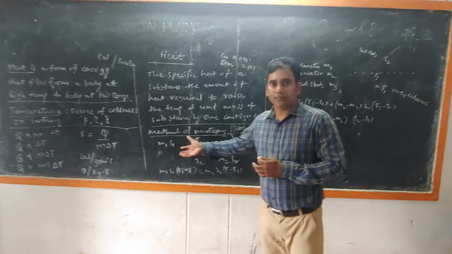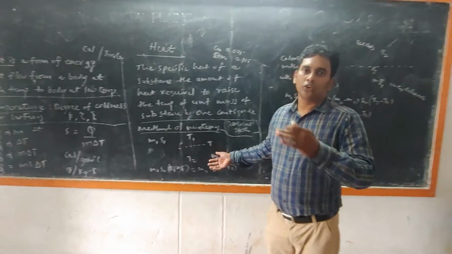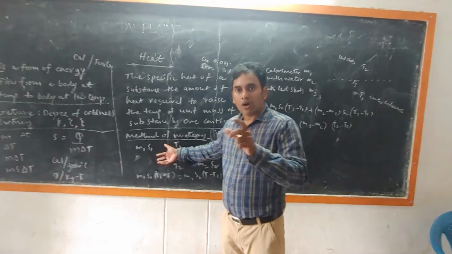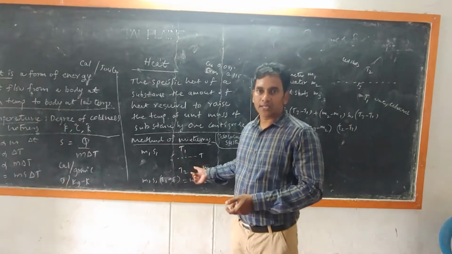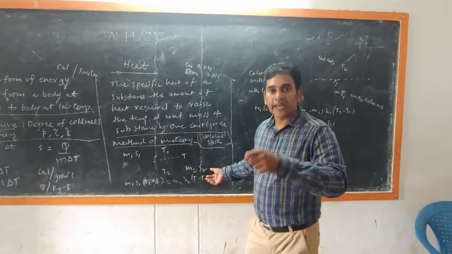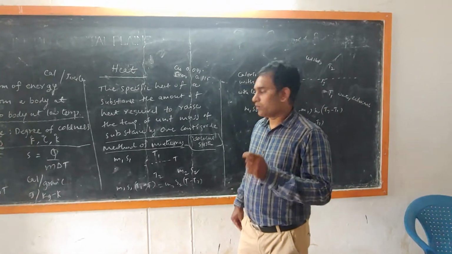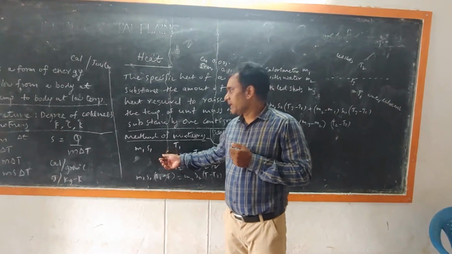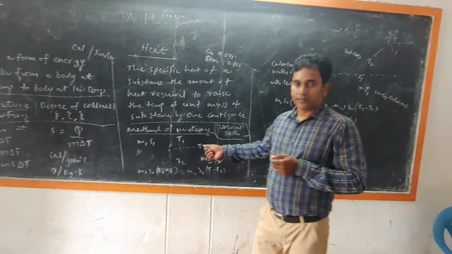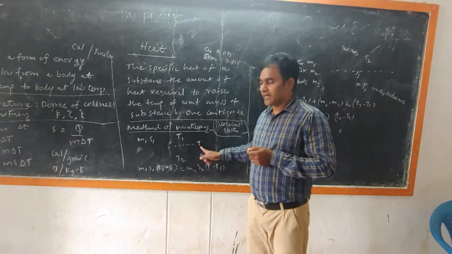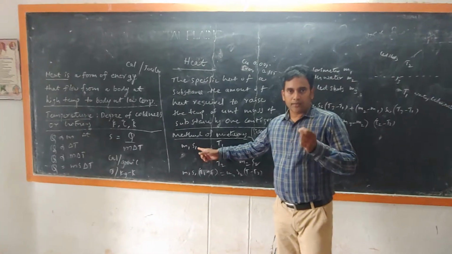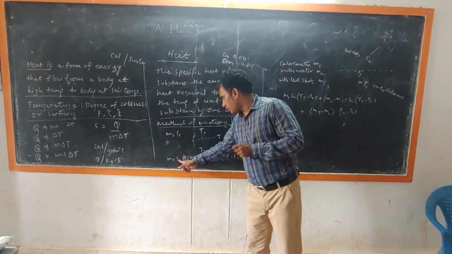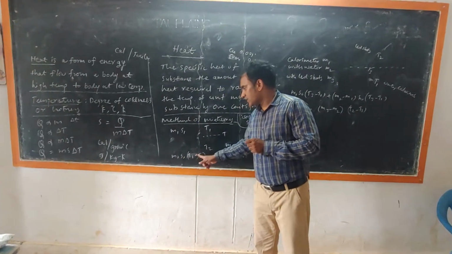Heat transfers from the high temperature body to the low temperature body. The amount of heat lost by the high temperature body is equal to the amount of heat gained by the low temperature body. What is the amount of heat lost by the high temperature body? Its temperature went down from T1 to T. Therefore, the heat energy lost by that body is M1 into S1 into T1 minus T.